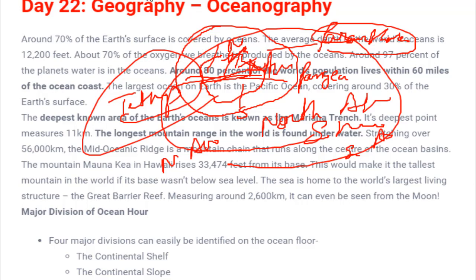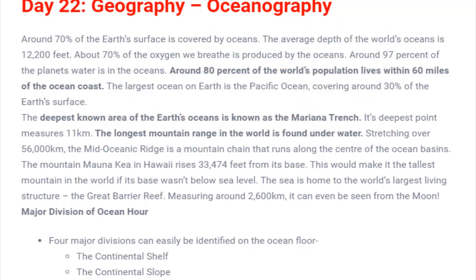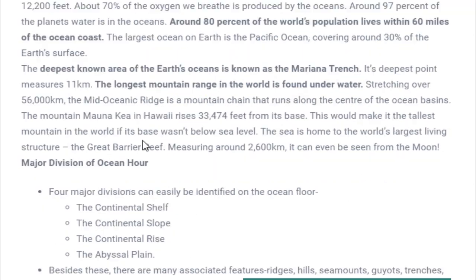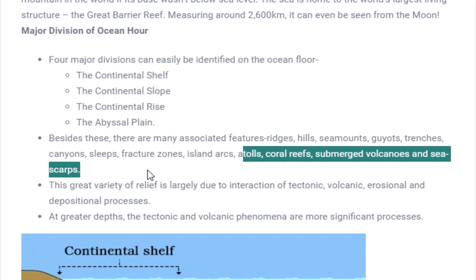Okay. Now we'll start with ocean reliefs. Now what are these ocean reliefs? We'll see this. As we know, we have seen in our geomorphology how several kinds of landforms were formed. So in this case also there are several factors which are responsible for formation of these kinds of reliefs. The first factor which is responsible for formation of ocean relief would be tectonic plates.